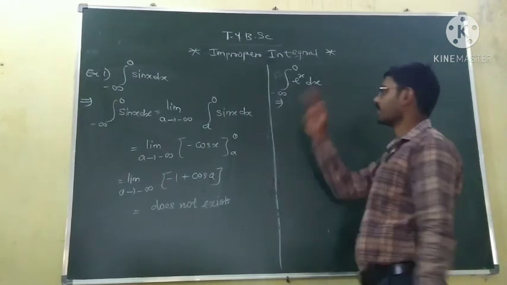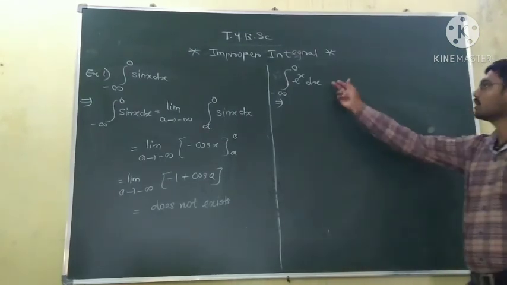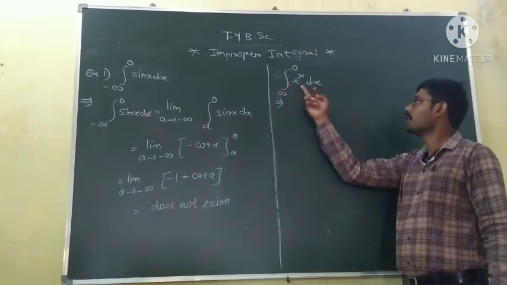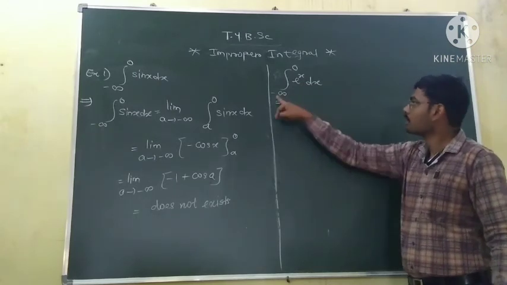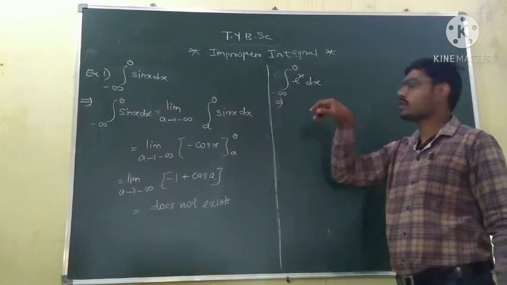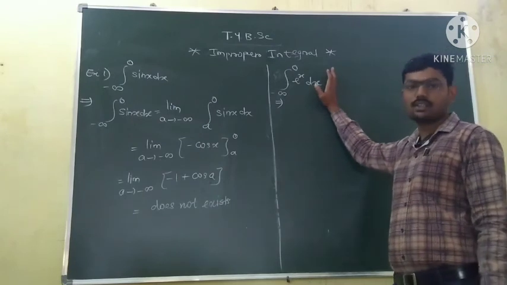Now the second example, the integration of e raised to power x dx from minus infinity to 0. We have to check whether this integral is convergent or not.